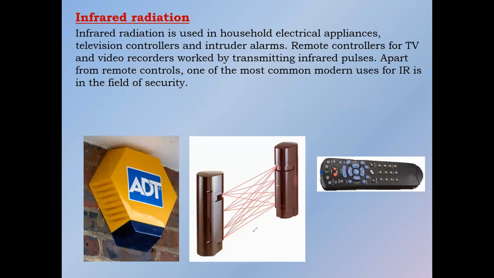What is this transparent object? When you press a button on your remote control, it produces infrared radiation, IR radiation.